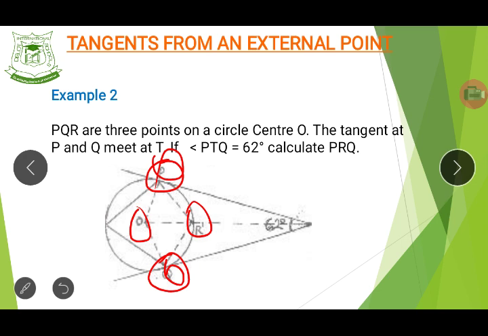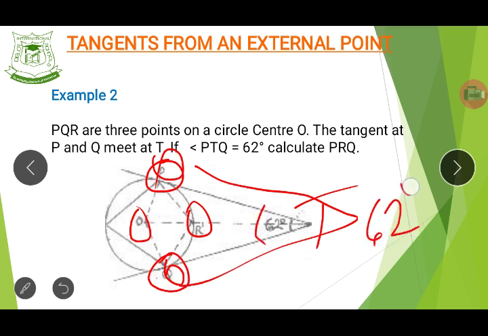Now it says they meet at this point T here. If angle PTQ is 62 degrees, that is, the angle at T is 62 degrees,